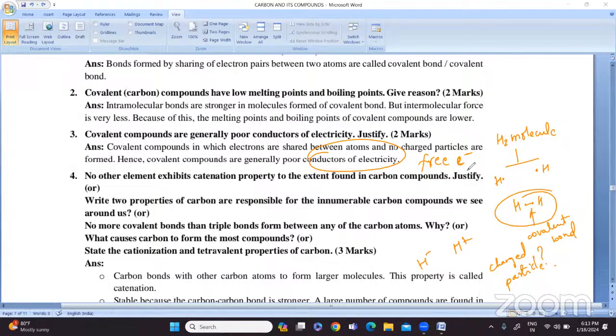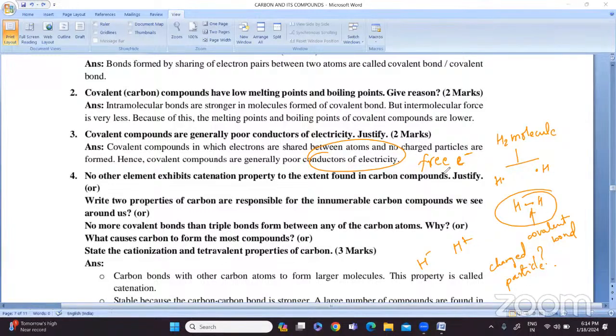Why are some metals good conductors of electricity? Because of the presence of free electrons. Because of the mobility of these electrons, some metals are good conductors of heat and electricity.